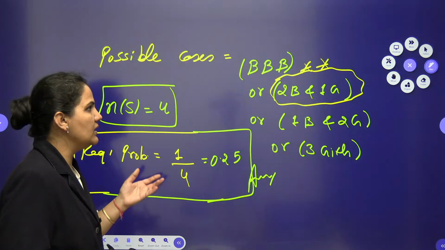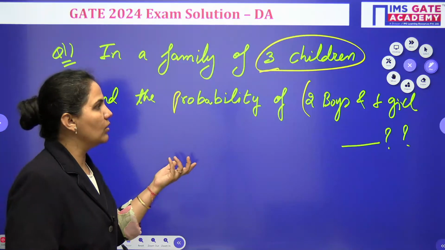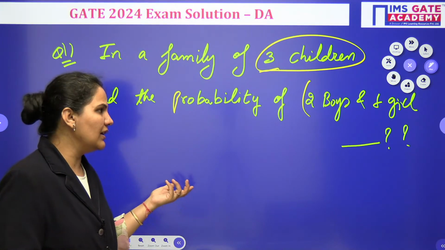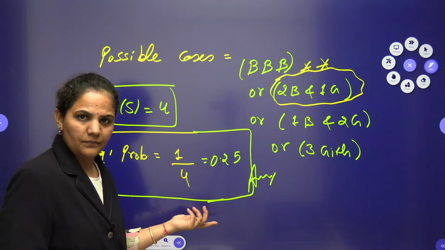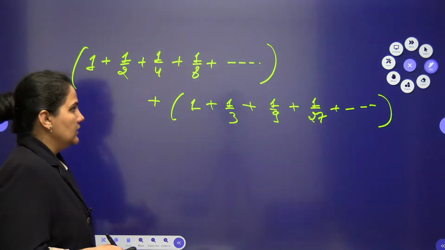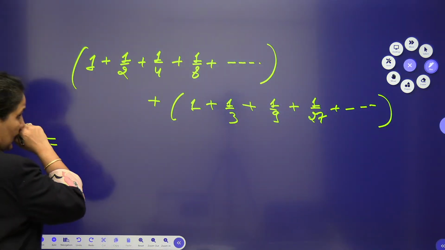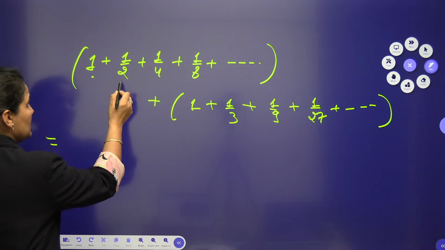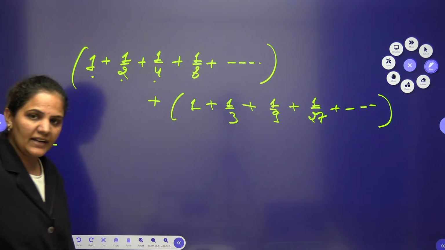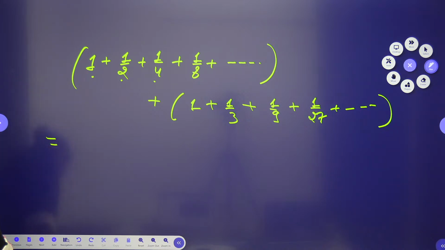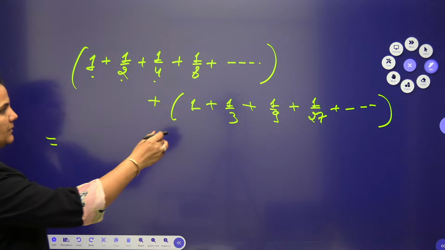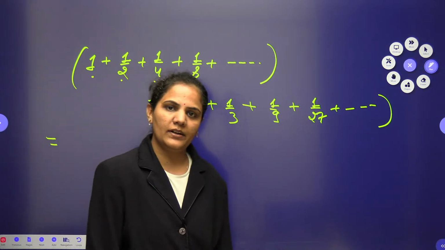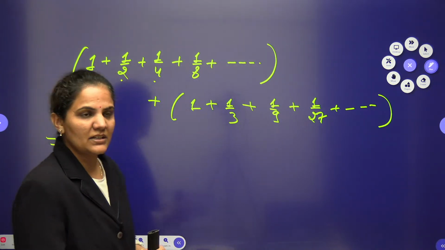So that's why I don't want to use the binomial here, although you can solve the question by the binomial, but directly also you can solve it. Okay. Now let's approach it. Here I can see 1 plus 1 by 2 plus 1 by 4 plus 1 by 8. I am having the first series, and if I go for the second one, I can see 1 plus 1 by 3 plus 1 by 9 plus 1 by 27. So both are nothing but GPs only.